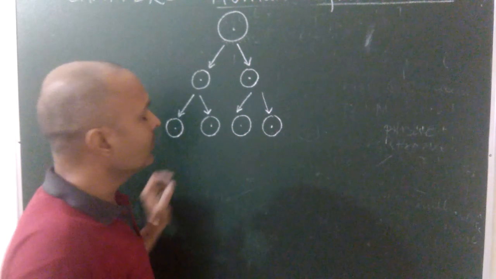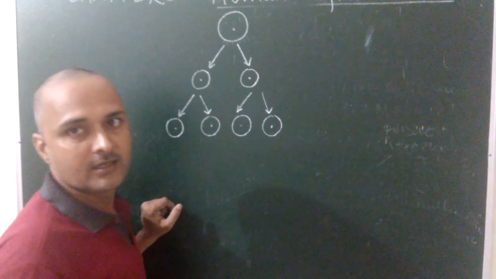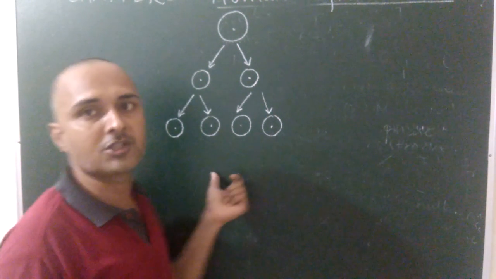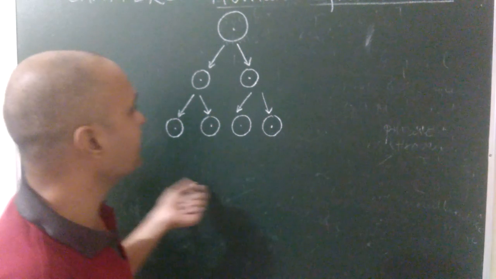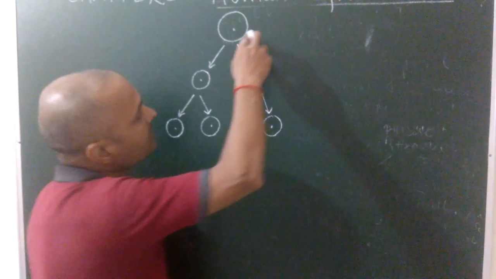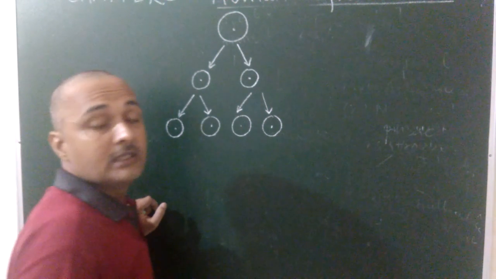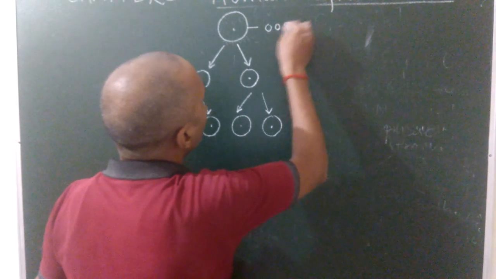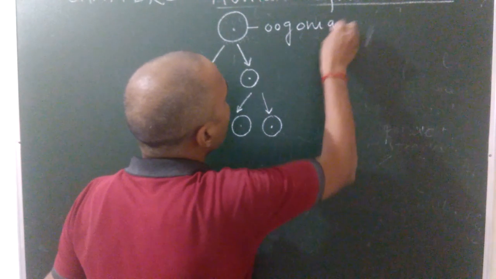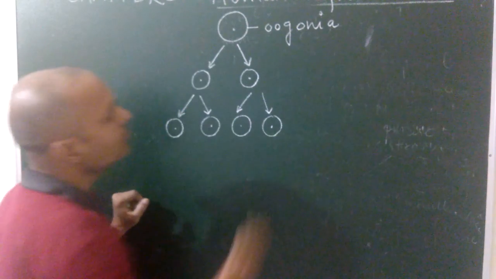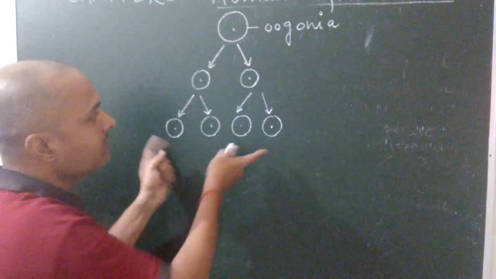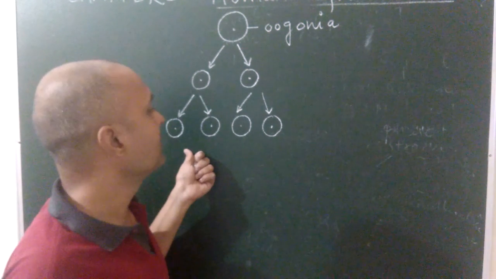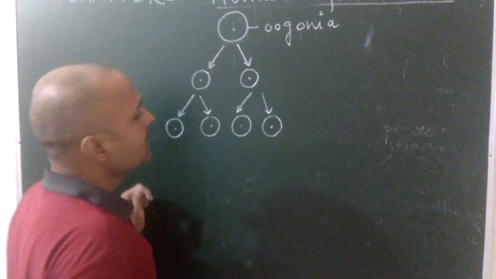No more oogonia are added after birth. The number of oogonia is fixed. After birth there is no formation of oogonia. So in the multiplication phase, some germ cells of ovary become enlarged in size, known as oogonia. This oogonia increases its number to about millions. No more oogonia are added after birth. Okay.